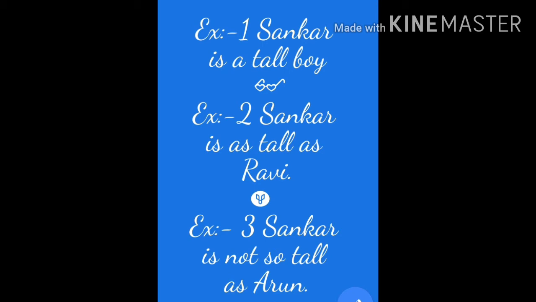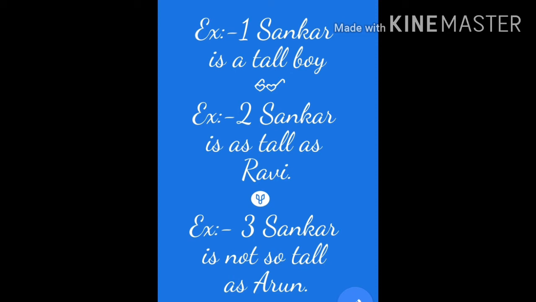Next example, Shankar is as tall as Ravi. Here, Shankar is also a tall boy. At the same time, Ravi is also a tall boy. They are compared equally. Therefore, if an adjective compares with as and compares two objects equally, it is also considered to be positive degree.